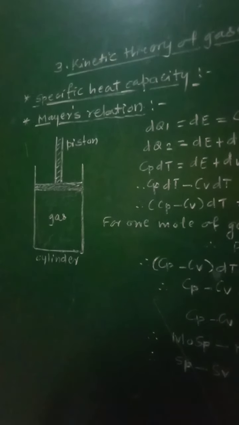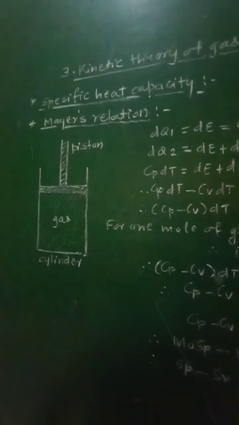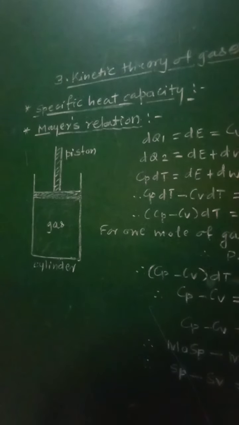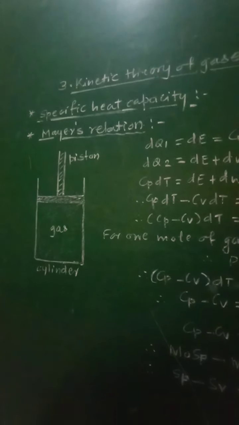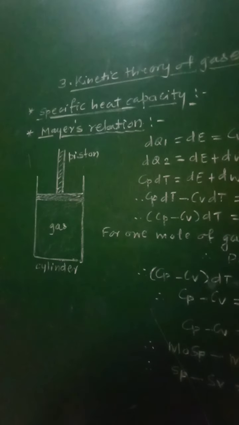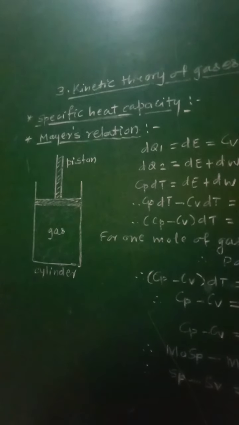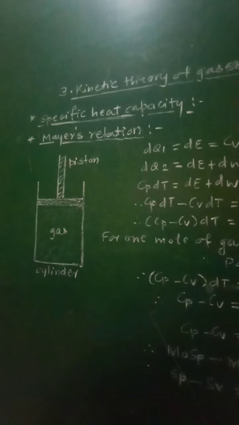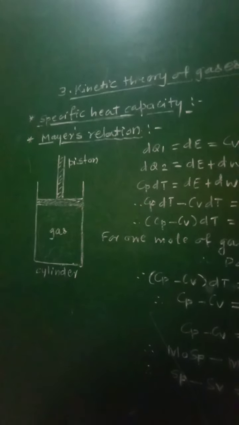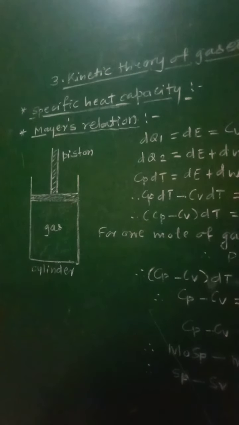So if the gas is heated so that its temperature rises by some quantity dT, keeping its volume constant, then the amount of heat supplied to the gas, let it be dQ1, is used to increase the internal energy of the gas. That means dQ1, that amount of energy will be used to increase its temperature.